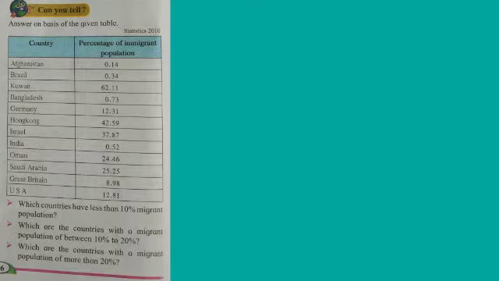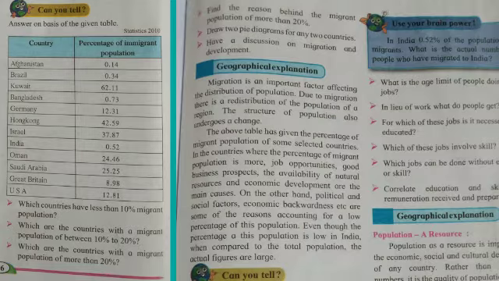20%. Next question, find the reasons behind the migrant population of more than 20%. The reasons behind the migrant population of more than 20% are huge stock of mineral oils and other natural resources, employment opportunities, great demand for laborers in these countries. Next question, draw two pie diagrams for any two countries. Dear students, do it yourself. Last question, have a discussion on migration and development.